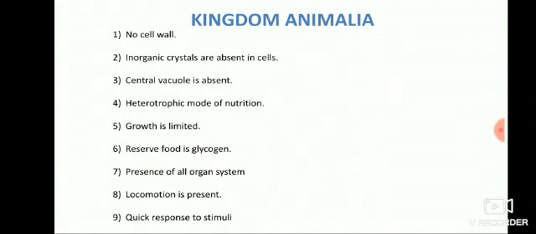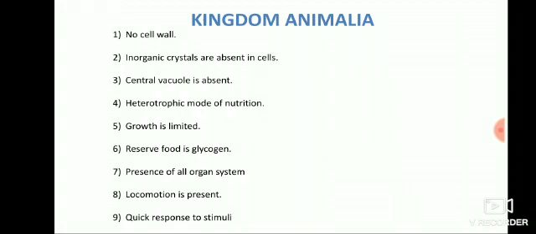Coming to Animalia, the features are they don't have cell wall, they only have cell membrane. The inorganic crystals present in the case of plant cells are not present in the case of animal cells. They don't have a central vacuole. They have only small vacuoles present, no big vacuole as in the case of plant cells.